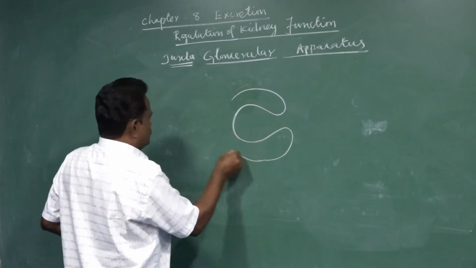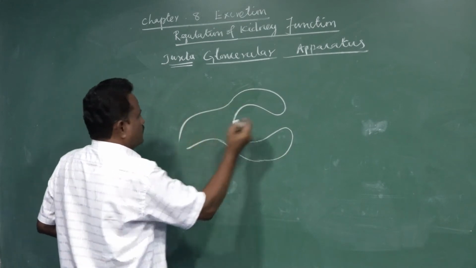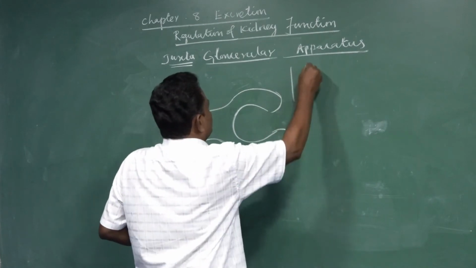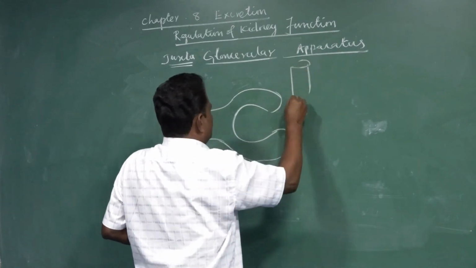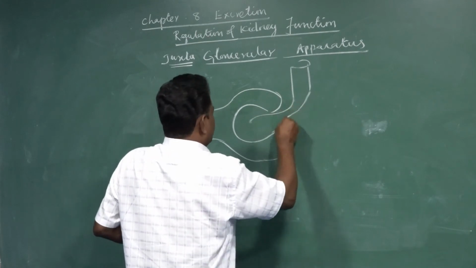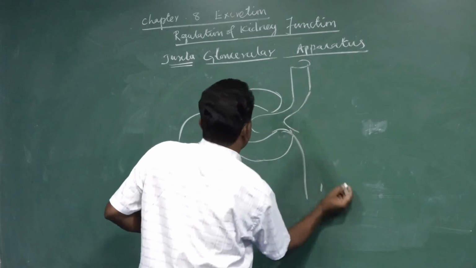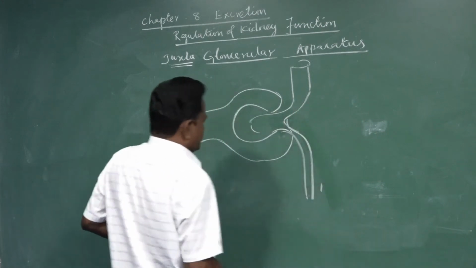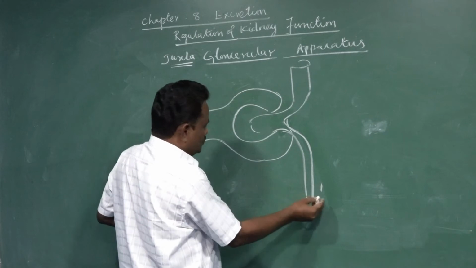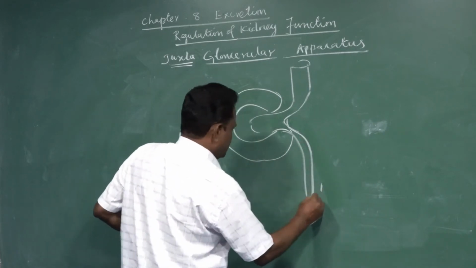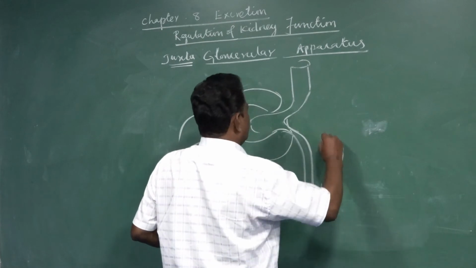Here is the structure of the nephron. Here the blood vessel, which we call the afferent arteriole, enters here, and here the efferent arteriole exits from the Bowman's cup. And from this efferent arteriole come the coiled tubule and the loop, as well as the distal convoluted tubule.